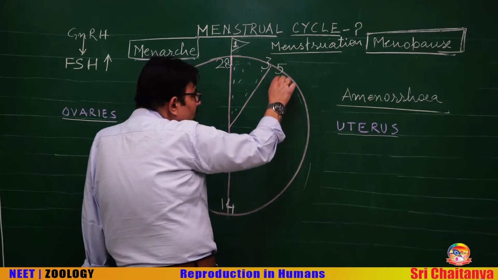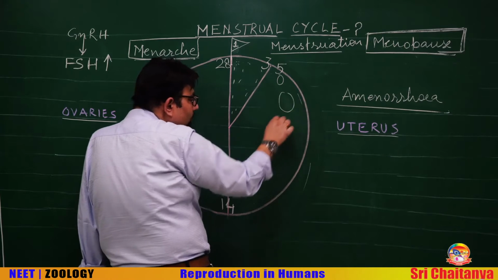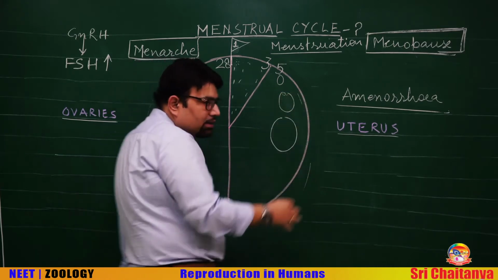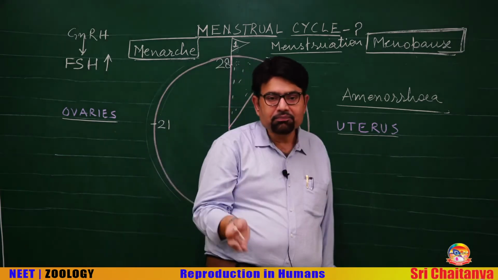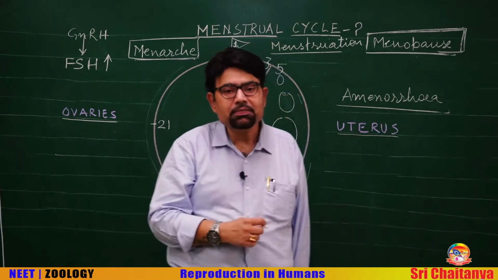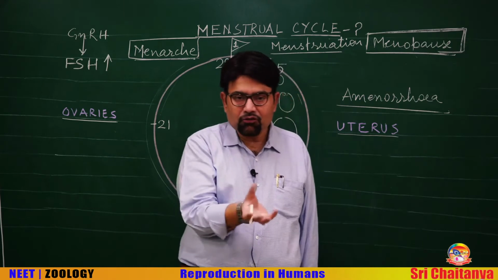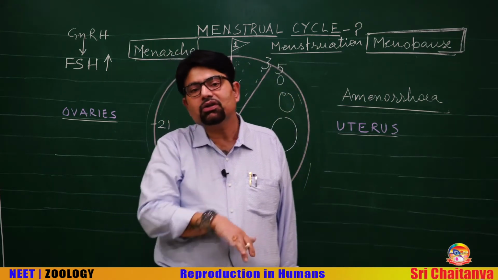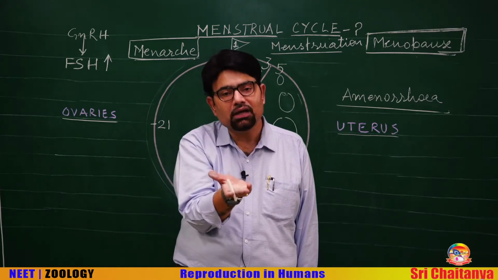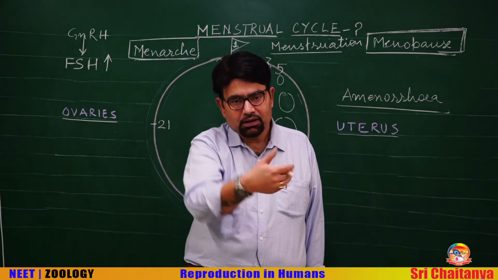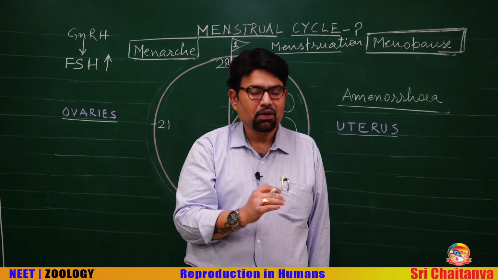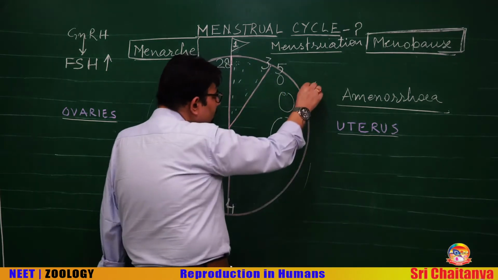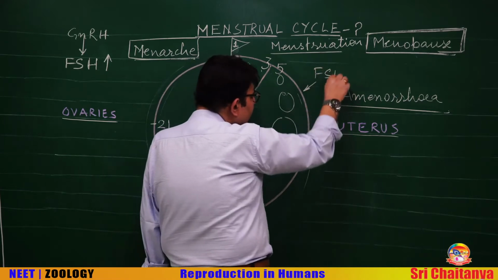Under the influence of FSH, the follicle becomes a secondary follicle when more layers of granulosa cells are deposited around it. Then there is formation of a cavity called the antrum inside it, and formation of a zona pellucida around the oolemma, the egg membrane. All these changes occur in the follicle under the influence of the hormone FSH.